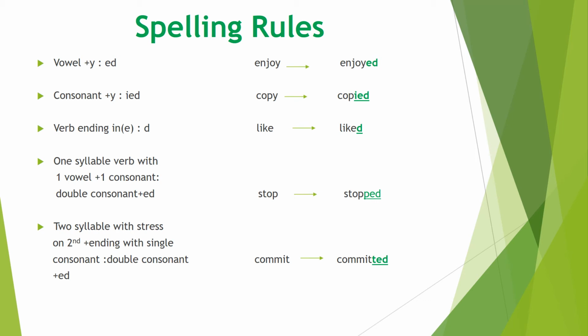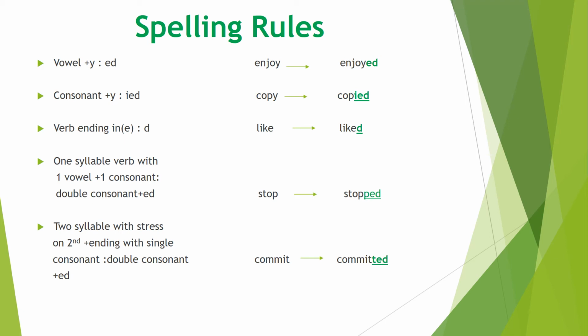The next rule says if we have a one syllable verb with one vowel and one consonant, then we have to double the consonant and add ed. For example, we have the verb stop. Stop is ending on vowel o and consonant p. So while converting into past and past participle form, we have to double the last consonant p and add ed. So stop is the base form, stopped is the past form, stopped again is the past participle form.